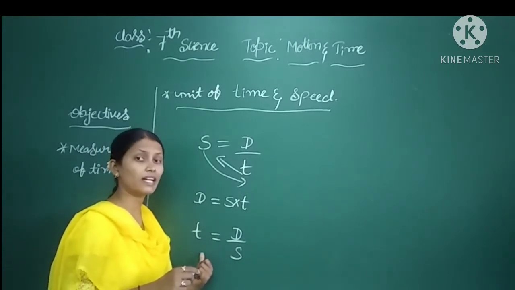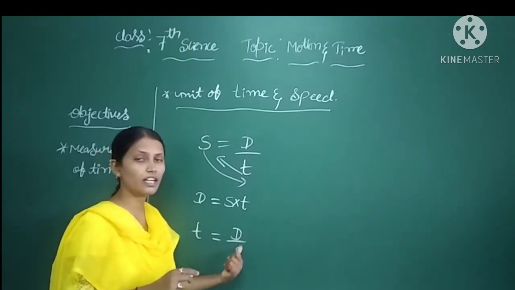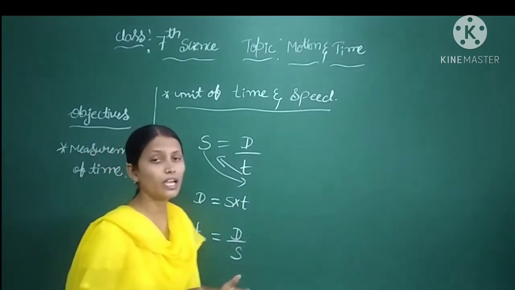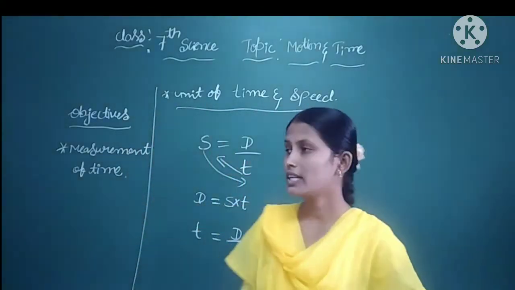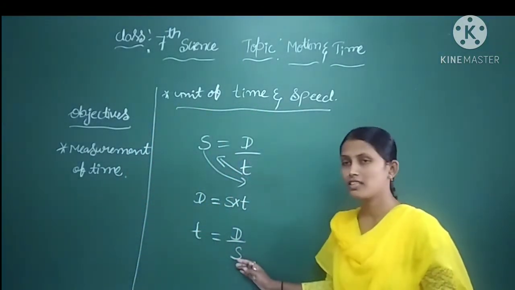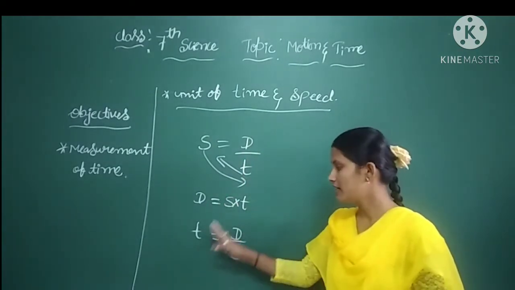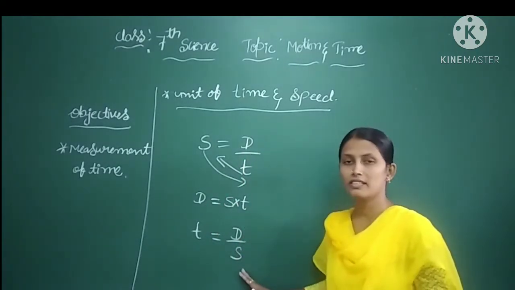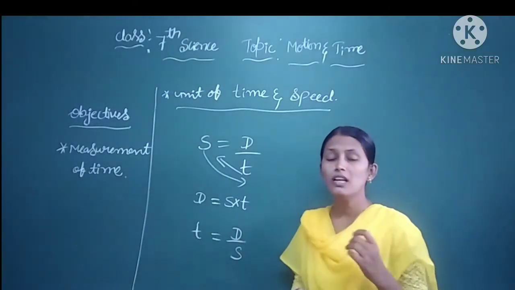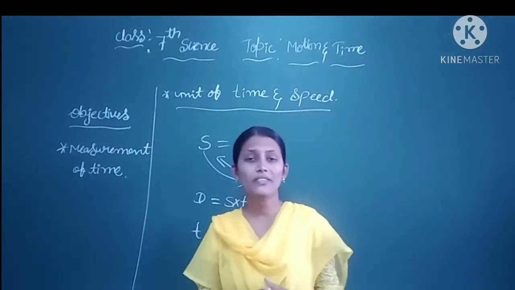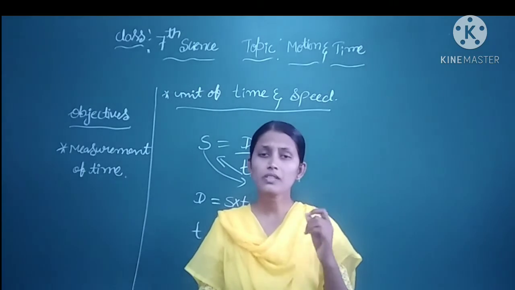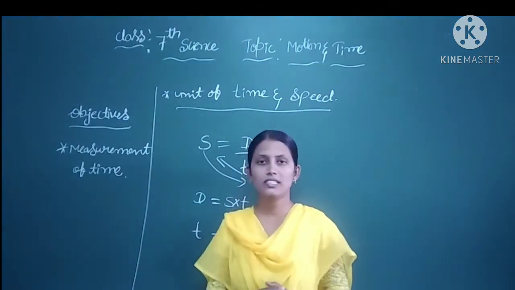Now, by using these formulas, speed is equal to distance by time, D is equal to S into T, T is equal to D by S, let us solve some numerical problems related to this lesson.